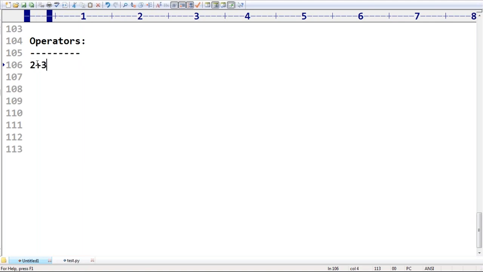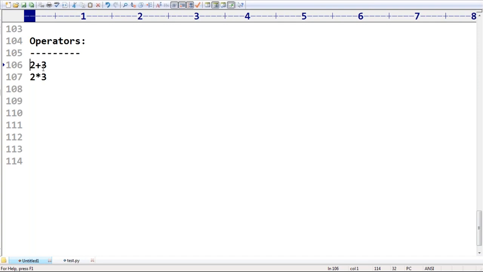Okay, what is the value of 2 plus 3? Its value is nothing but 5. Something like 2 into 3, what about its value? It is 6. From our childhood onward, we know all this. That's why it's a very easy operators concept, right? But small loopholes are there. These things you people should compulsorily be aware of.